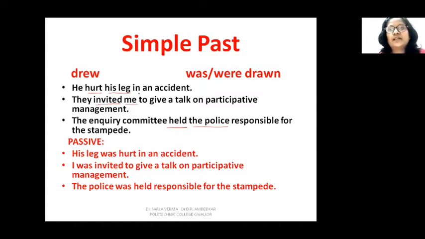Please notice that the sentences that I have chosen are sentences which will be better said in passive voice. Actually, these sentences need to be said in passive voice, because the subject doesn't contain any meaningful information. If you say, he hurt his leg in an accident, actually what you intend to say is, he did not hurt his leg deliberately or intentionally. His leg was hurt. So this will be more appropriate.